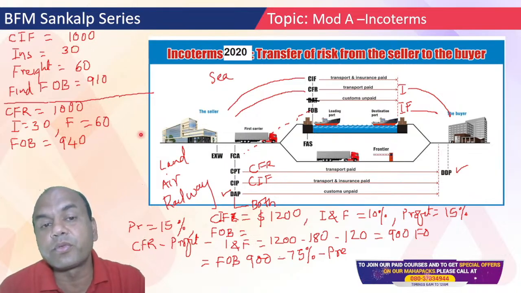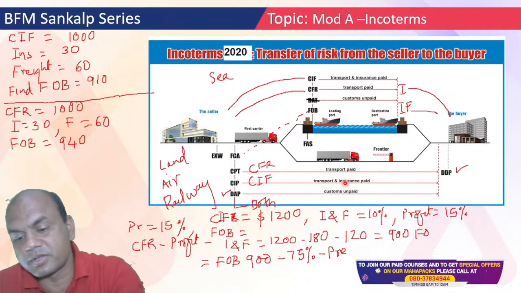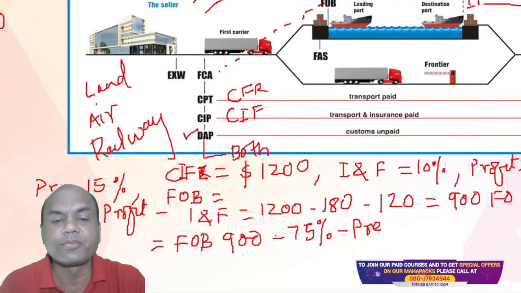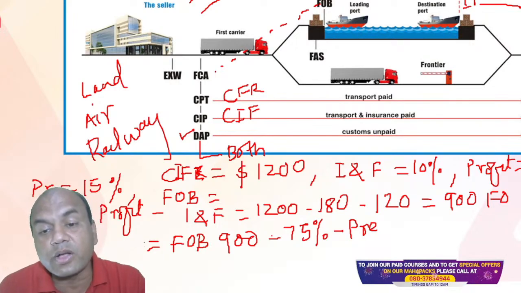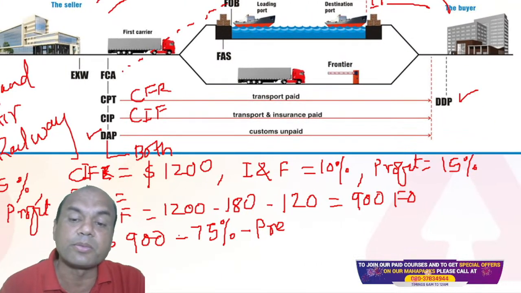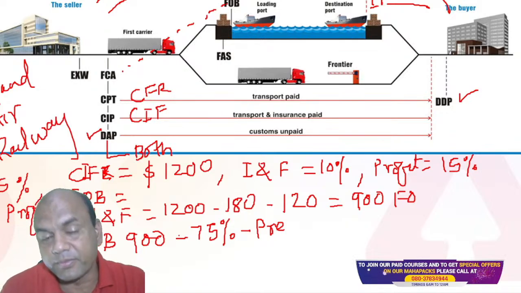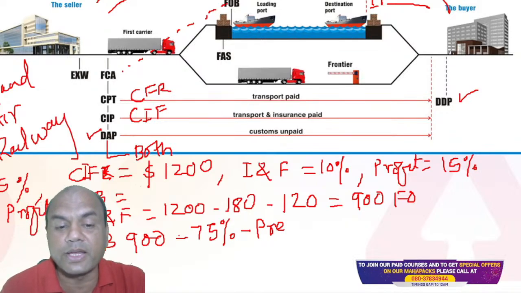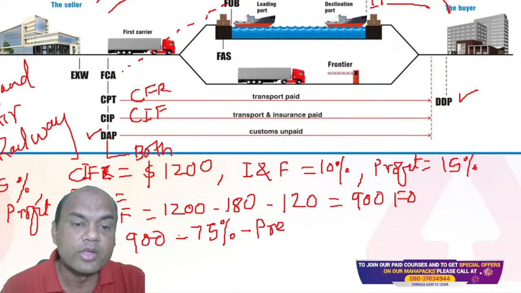But in addition you have to consider this profit percentage also. Now this is a typical numerical which I have solved, just for your reference. CIF is given as 1200. Insurance and freight combined is given as 10%. Profit is given as 15%. So suppose I tell you to arrive at a FOB or pre-shipment finance. Suppose you have to give the pre-shipment finance in this scenario. Okay. So what will you do?